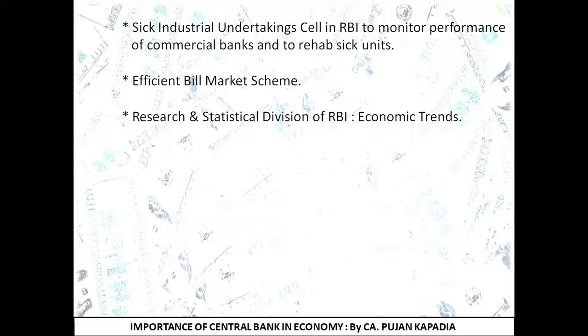Now, certain units are supposed to be taken care of by someone. They need to be brought back to momentum, or else one sector will be earning profit, but due to such SIC units, the entire sector is not going to show a net growth rate. As a result, it becomes necessary that SIC units should again gain momentum and earn a good amount of profit. So who is taking care? SIC Industrial Undertaking Cell in the RBI. So again, the central bank has developed a separate cell, a separate department, who is taking care of rehab of the SIC units.